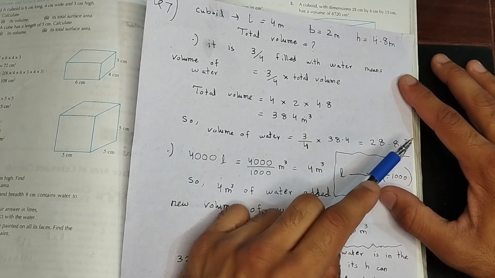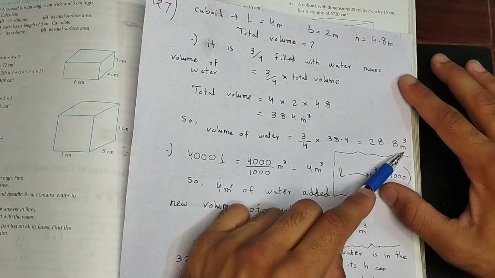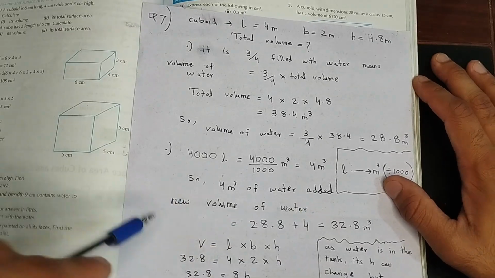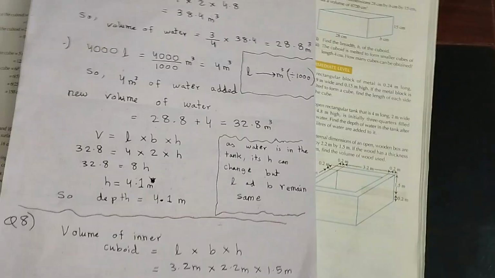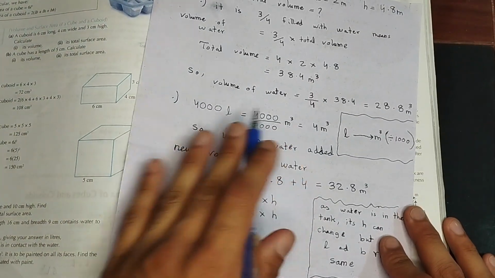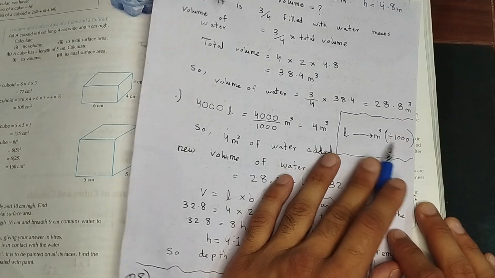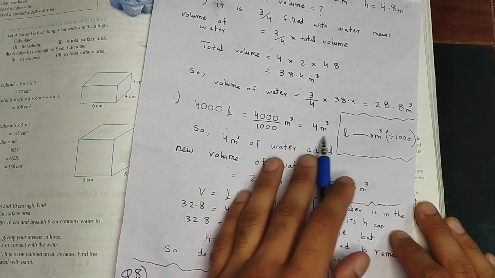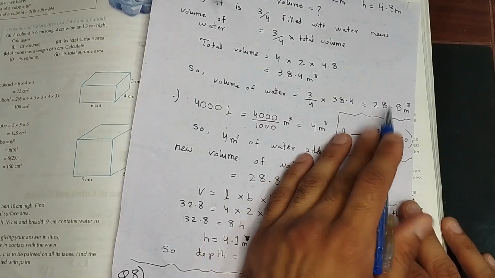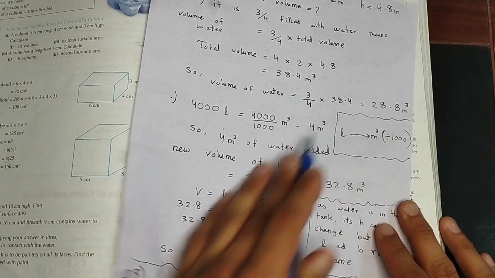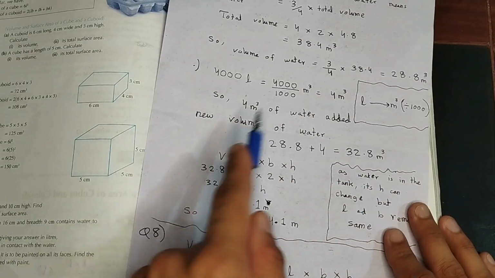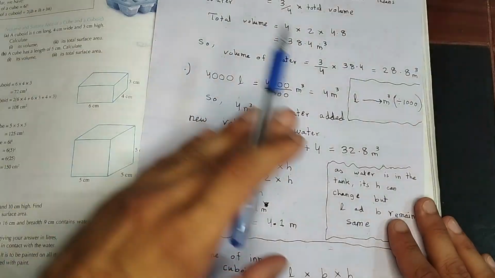But 4,000 liters is a different unit. Liters is a different unit from cubic meter. So I'm going to first convert the liters into cubic meters. Now we'll be converting the 4,000 liters into cubic meters. How do we convert liters into cubic meters? Divide by 1000. So 4000 divided by 1000 will give me 4 cubic meters of water I am going to add to the already given volume of water. So 28.8 plus 4 is going to give me 32.8 cubic meters of water. This is the new volume of water, right? This is what the question tells me.